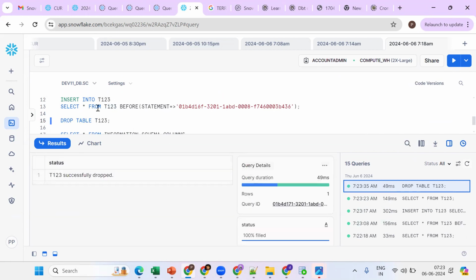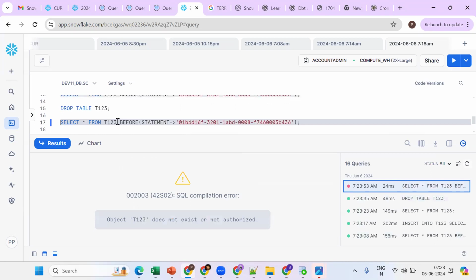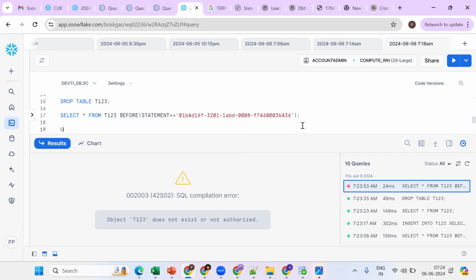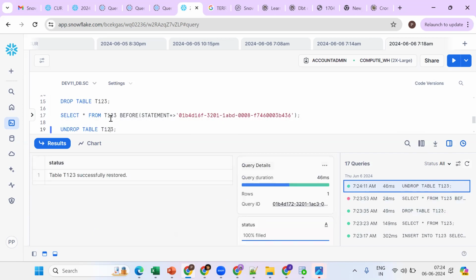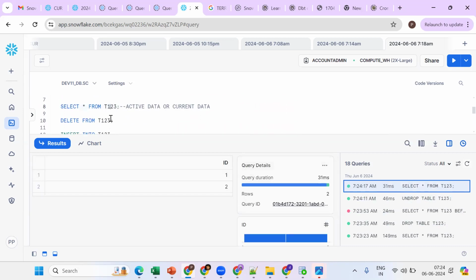Now tell me, will this statement work as of now? Anybody? No. Why? The table is dropped. When the table is dropped, this statement won't work. Now what should we use? What keyword to get it back? Undrop keyword. Undrop table, then the table name. When we run this statement, the table is back. With the help of undrop, we can get the data back. Got the point? This is the way we can make it work.